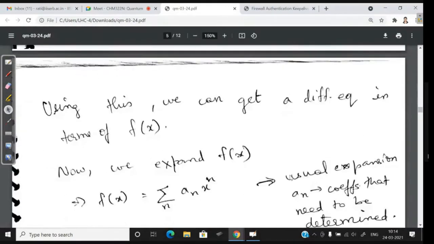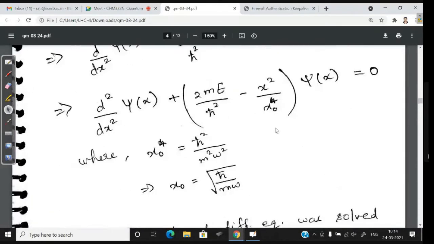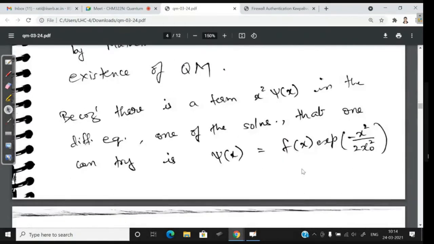So what you do is use this psi of x in the Schrodinger equation: wherever you have psi of x, you use f of x into exponential of minus x square by 2x naught square.